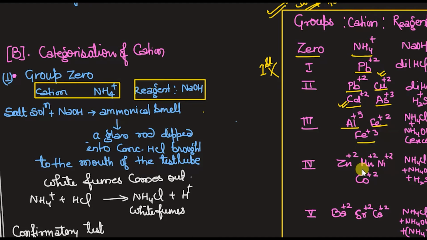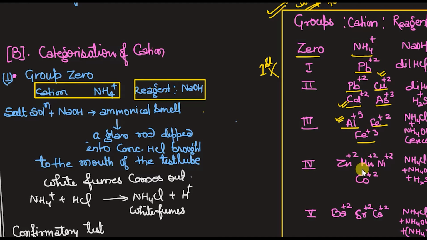The Fe salts are colored. Both Fe plus 2 and Fe plus 3 are colored. So whenever we analyze, the salt should not have any color. Otherwise, by looking at the color only, we can say that this is this salt, isn't it? So in general, for group detection, we don't use the iron salts. So in group 3, only aluminium plus 3 is used.